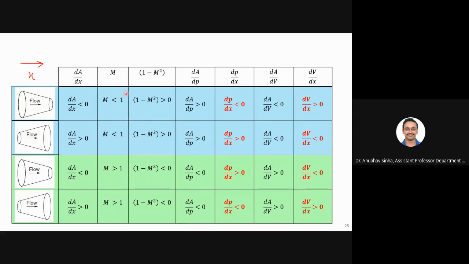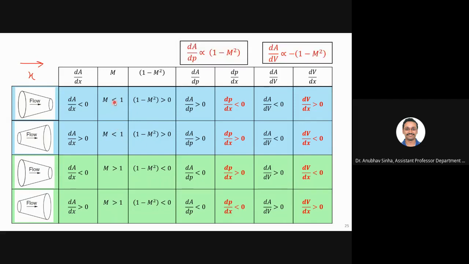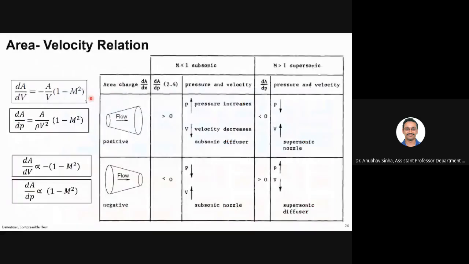Okay, so area is decreasing, area is increasing. Now let us take both of these cases for the subsonic regime. Subsonic means Mach number is less than 1. What are the equations that we are referring to? If you go to the last slide, we had these two equations. From these two equations, we derived this flow regime.